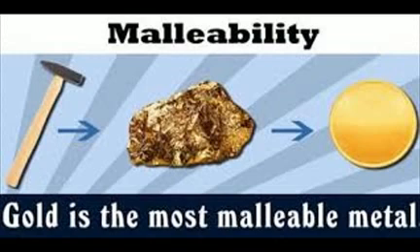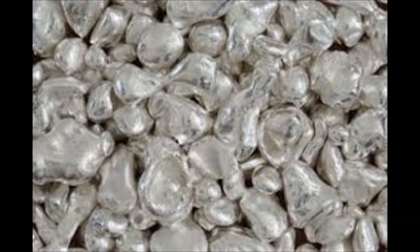So on the basis of these physical properties, we can distinguish between metals and non-metals. All the metals except mercury are hard and solid at room temperature, whereas non-metals are solids and gases except bromine, which is a liquid.